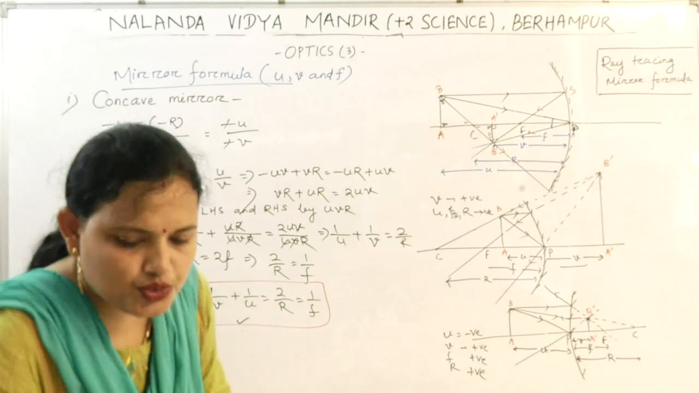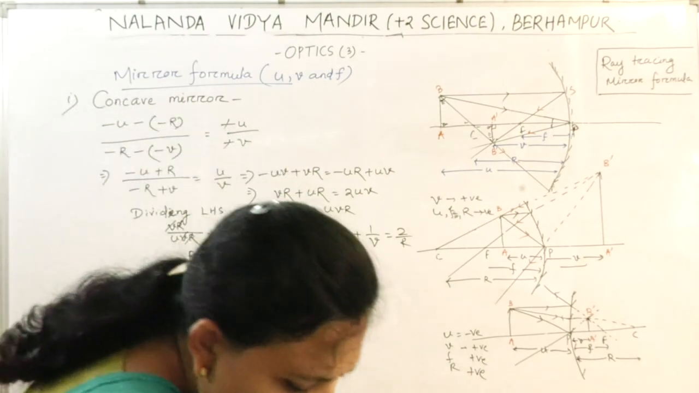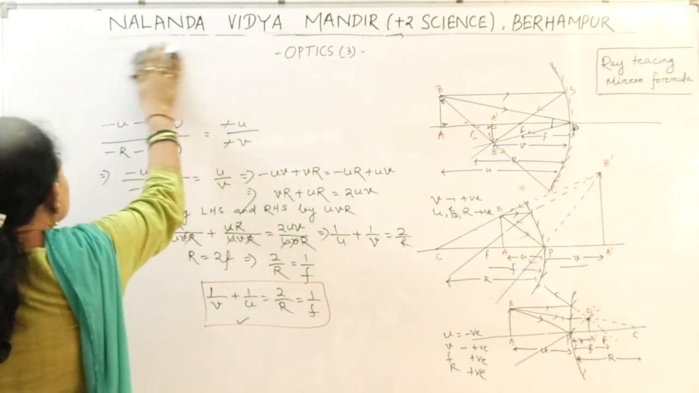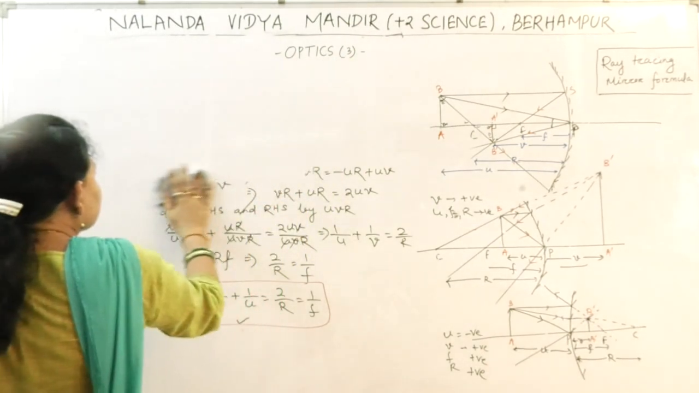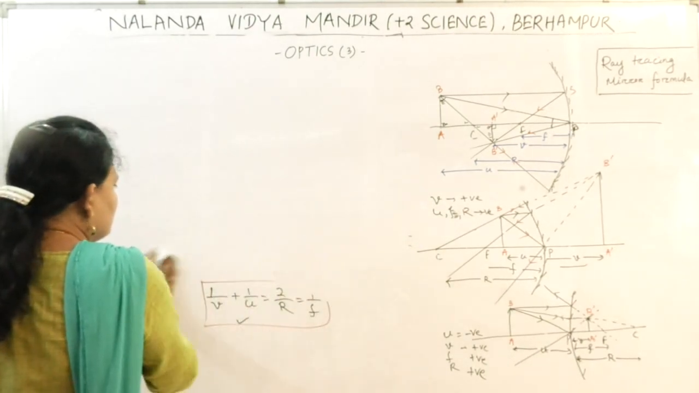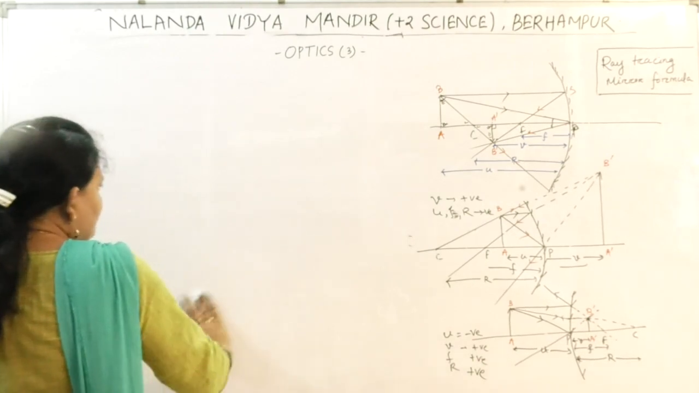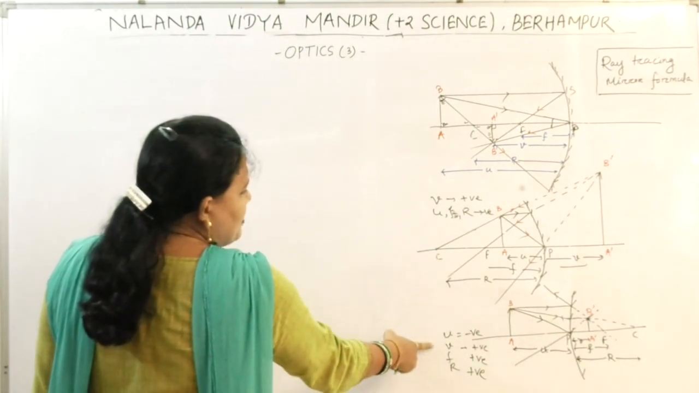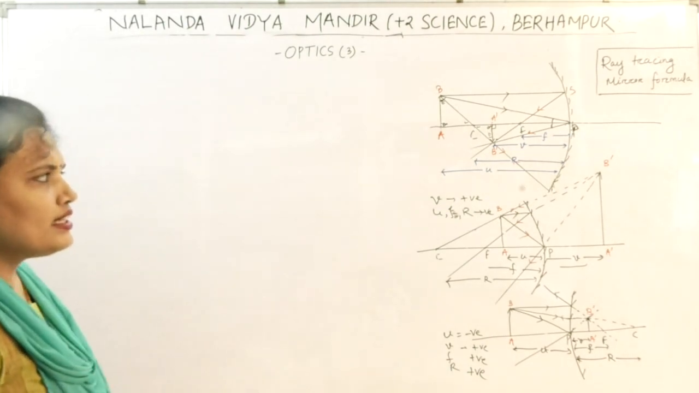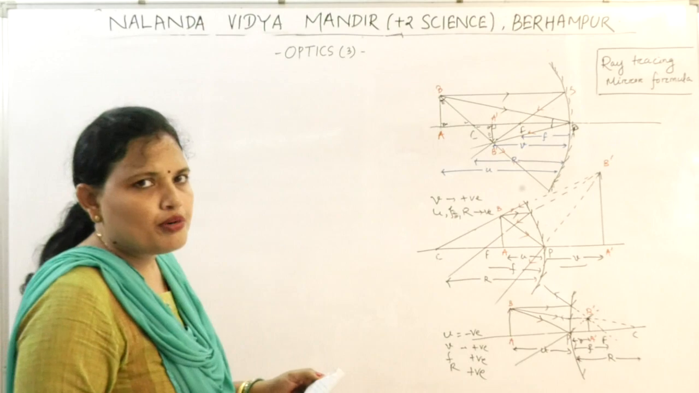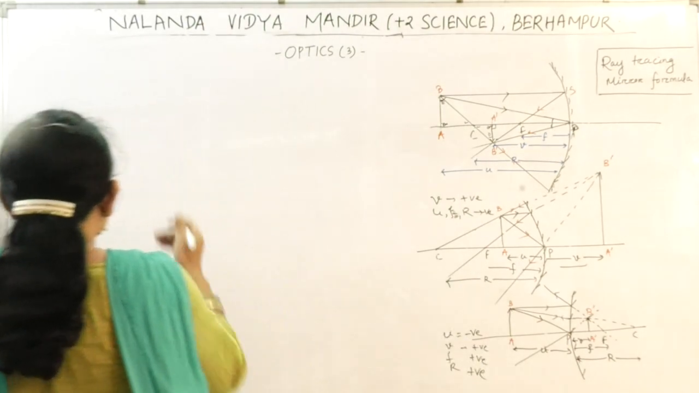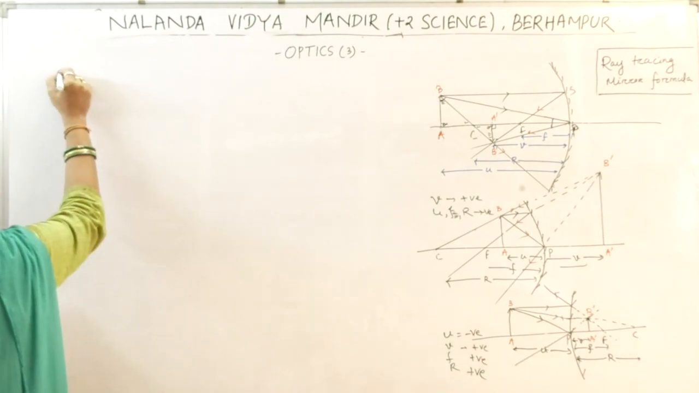Next, let us do some questions. You can do other two derivations for this one and this one by yourself and can see the result that in either case the mirror formula is 1 by V plus 1 by U equal to 1 by F. Write down a question now.